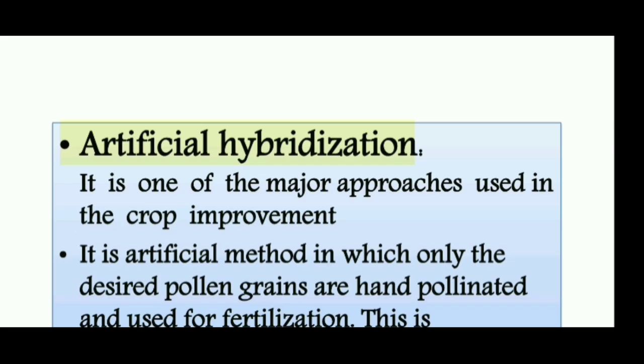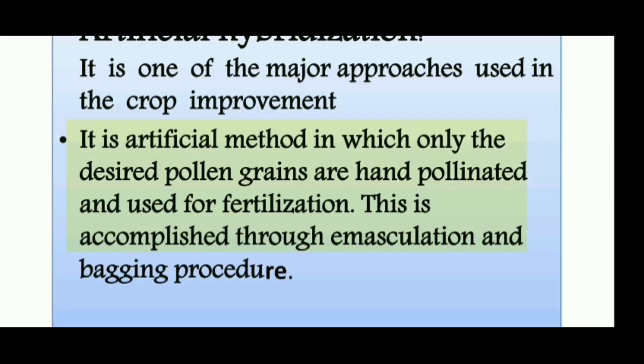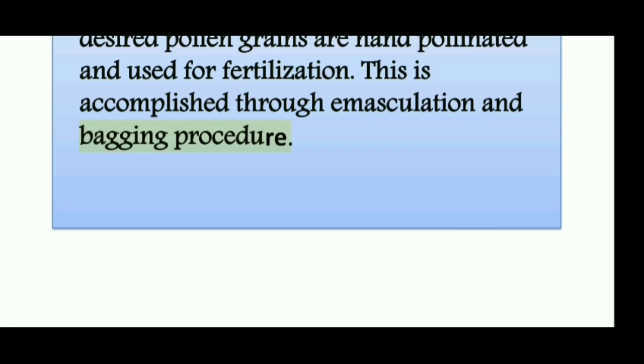Artificial hybridization. It is one of the major approaches used in crop improvement. It is an artificial method in which only the desired pollen grains are hand-pollinated and used for fertilization. This is accomplished through emasculation and bagging procedures.